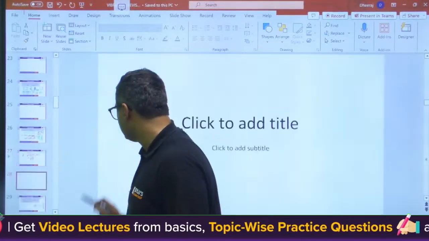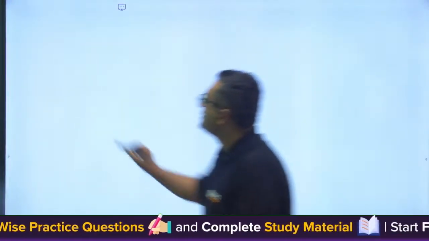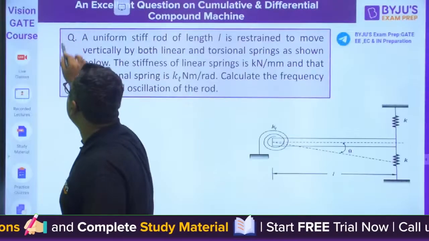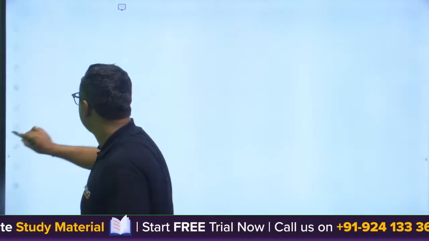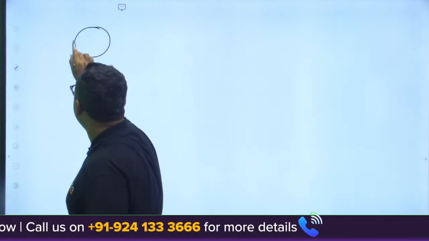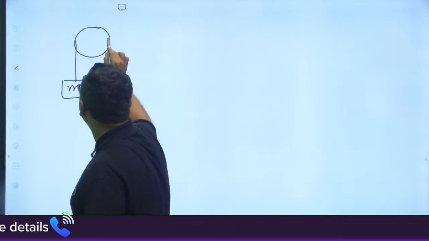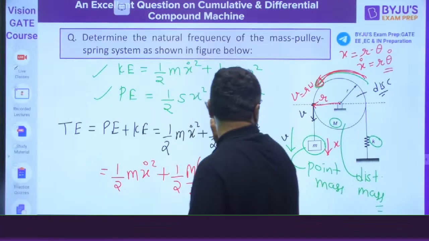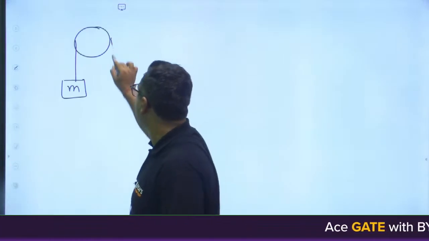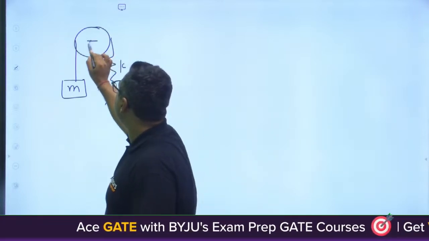Let us have one new slide. We can also assume we are having this mass, and in this question we are having this stiffness K, and this is fixed like this.